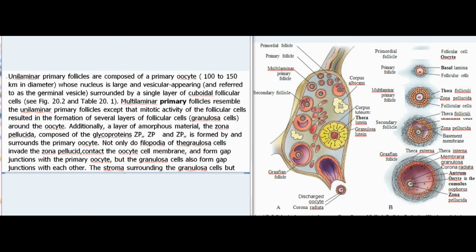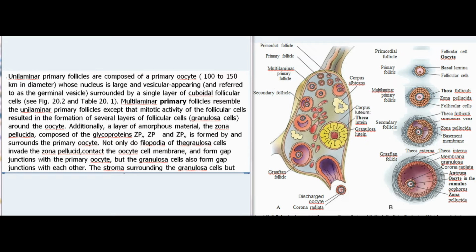Unilaminar primary follicles are composed of a primary oocyte, 100 to 150 µm in diameter, whose nucleus is large and vesicular appearing, and referred to as the germinal vesicle, surrounded by a single layer of cuboidal follicular cells, see Fig 20.2 and Table 20.1. Multilaminar primary follicles resemble the unilaminar primary follicles except that mitotic activity of the follicular cells resulted in the formation of several layers of follicular cells, granulosa cells, around the oocyte.